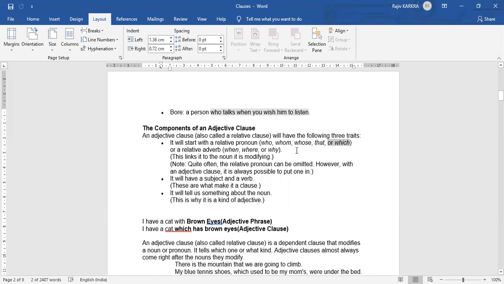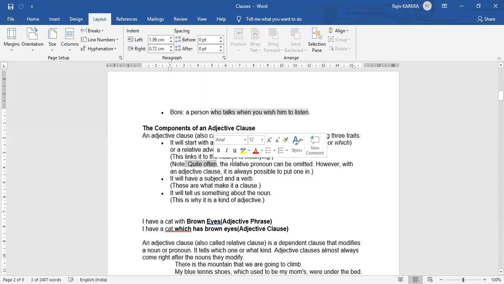So who, whom, whose, that, which, these are the relative pronouns. Or the relative adverbs when, where, why. Relative pronouns are the pronouns that show some sort of relationship with the others. This links it to the noun that it is modifying.